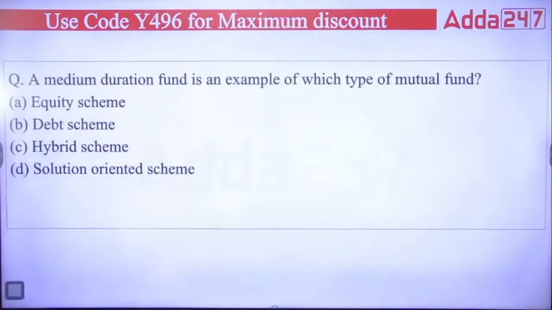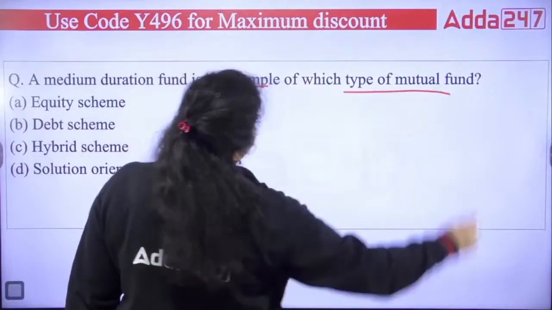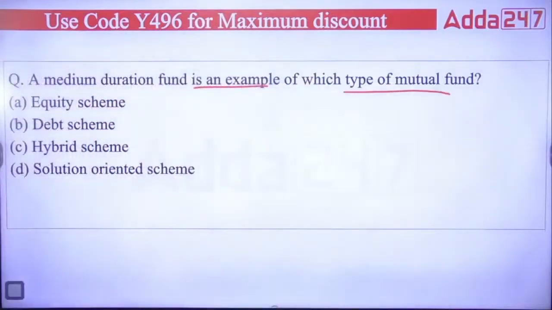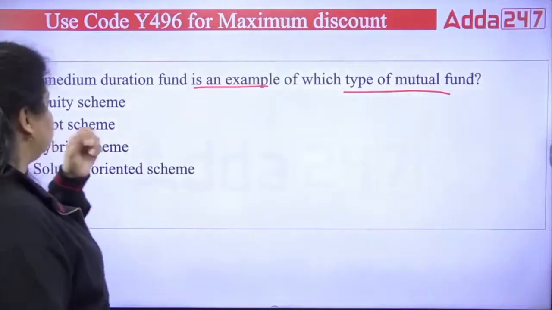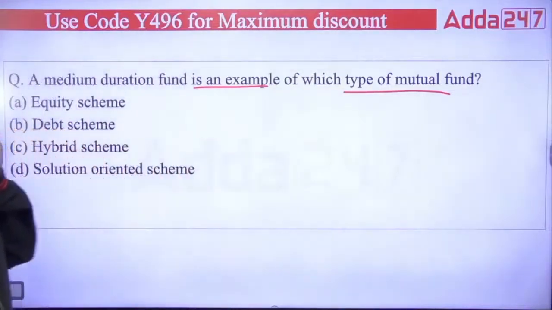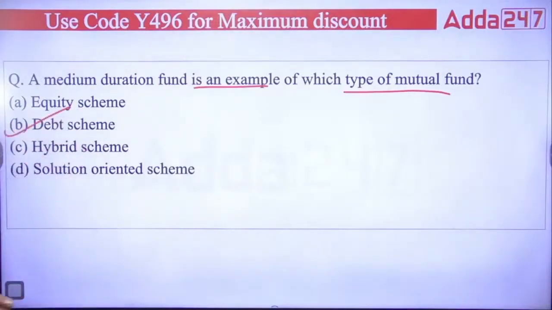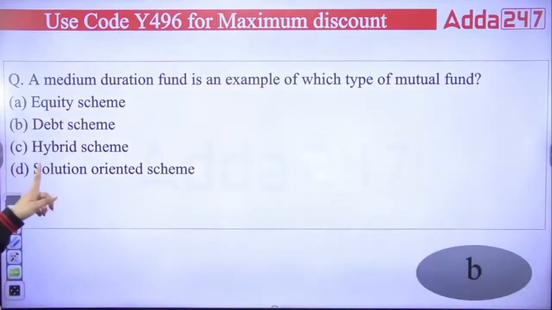Next question: a medium duration fund is an example of which type of mutual fund? Equity, debt, hybrid scheme or solution oriented scheme. As I have told you, a lot of mutual fund schemes are there that you have to remember. We have equity, debt, hybrid, solution oriented, and others as well. So the medium duration fund is an example of which type? It's a debt scheme mutual fund. Answer B.